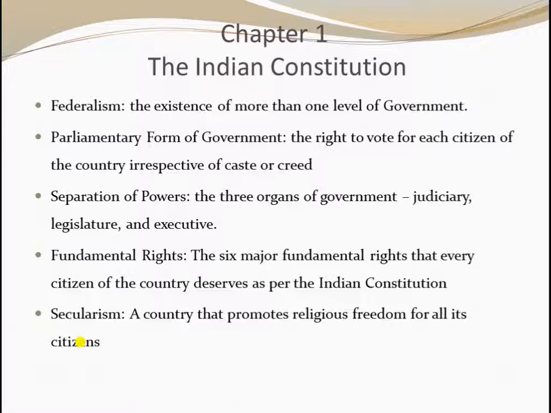Parliamentary form of government. What is parliamentary form of government? That is the right to vote for each citizen of the country irrespective of caste or creed. So what caste they are is not a matter. Each and everyone who's above 18 can vote. Separation of power. What is separation of power? The three organs of government, that is judiciary, legislature and executive. These are the three organs of government.